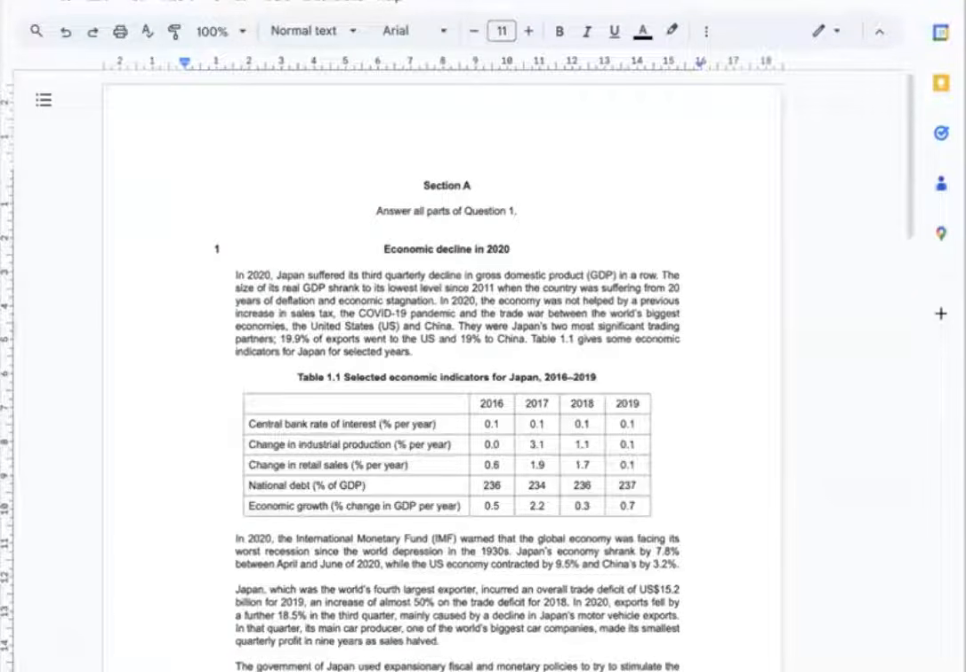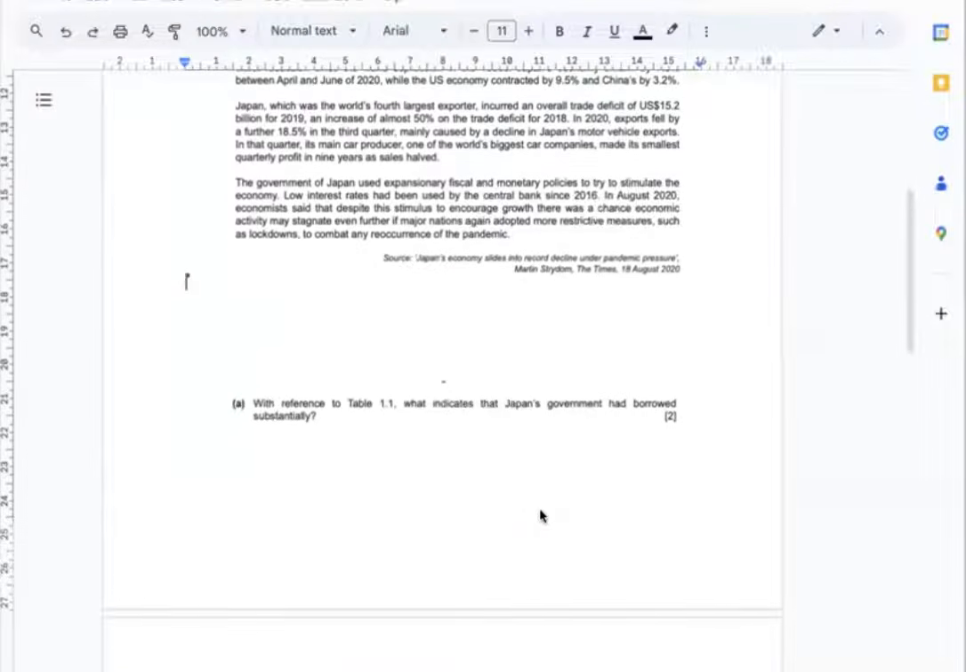Section A, question 1. This is about economic decline in 2020. I'm answering this question after reading all the extracts and data. So let me just start with the first question.